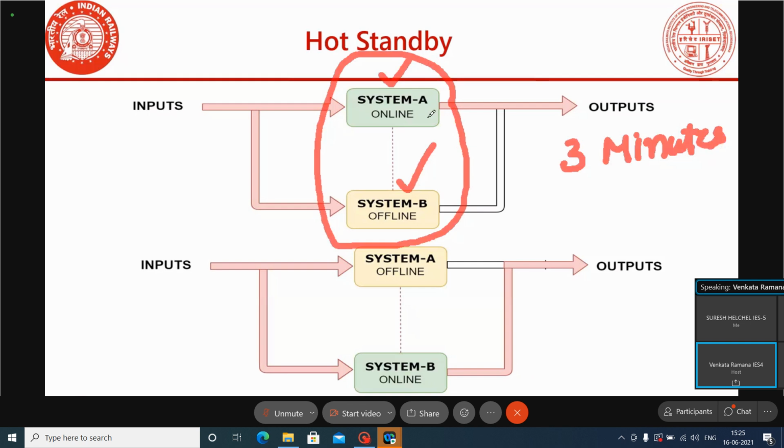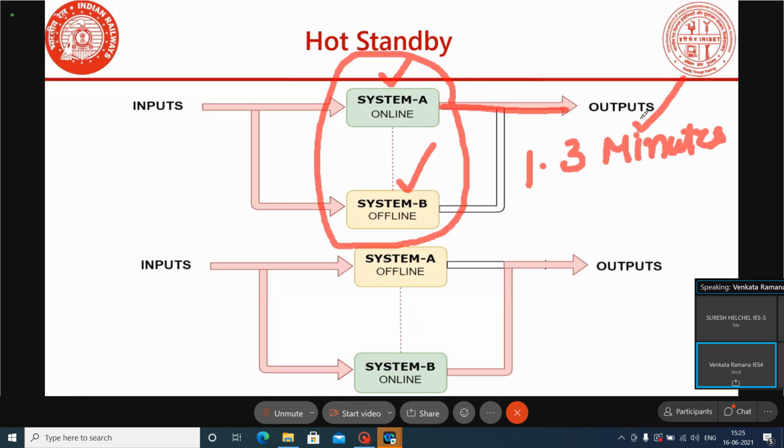Any system, A or B, may be online. Whichever system is online, that system only is controlling the outputs. The first time, it will take 3 minutes to come into working mode.